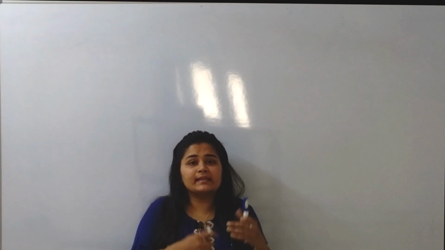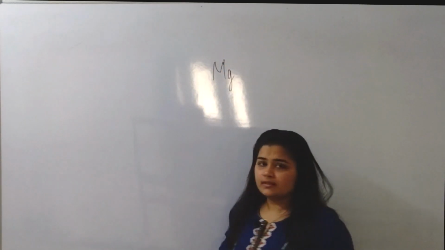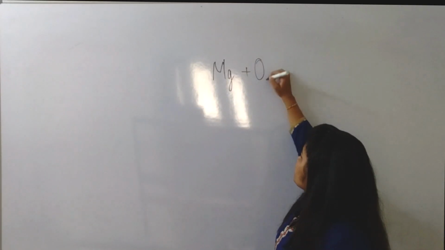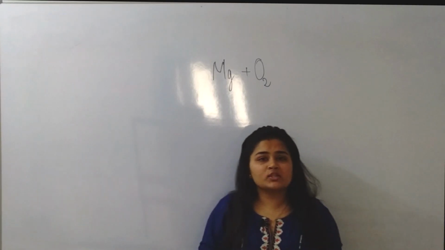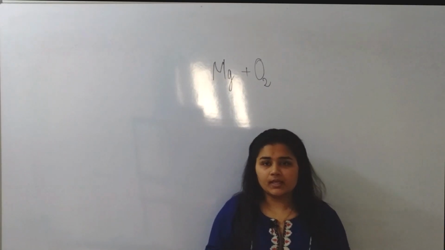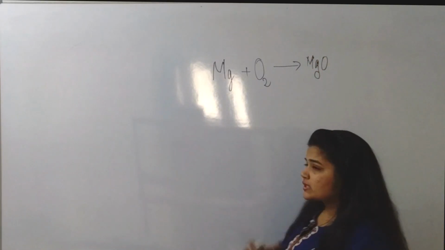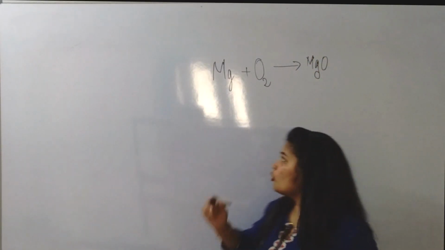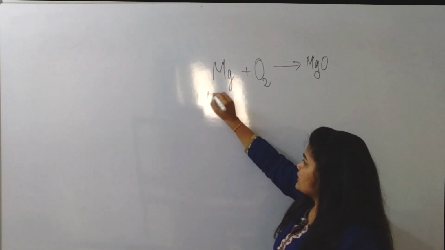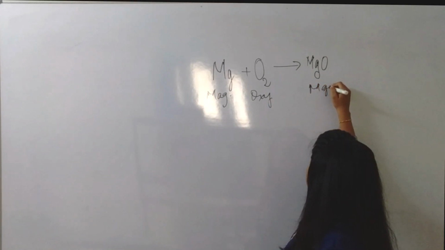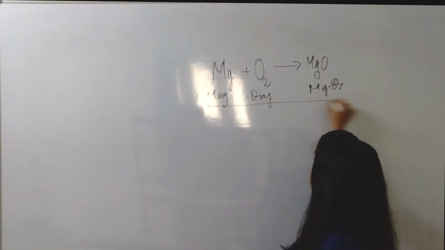Now if we want to write this chemical reaction as an equation, we have magnesium, Mg, which is the symbol of magnesium. It will react with oxygen. Oxygen is always present in the form of O2, and it will give us magnesium oxide, which is MgO. Magnesium plus oxygen gives magnesium oxide.